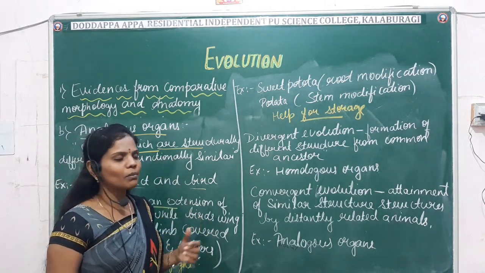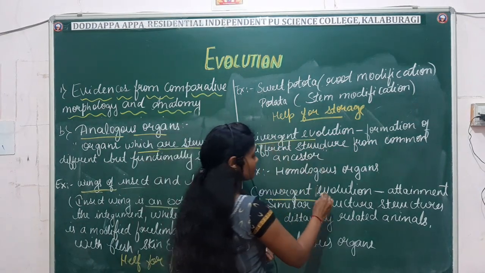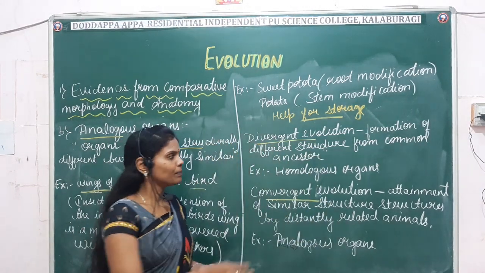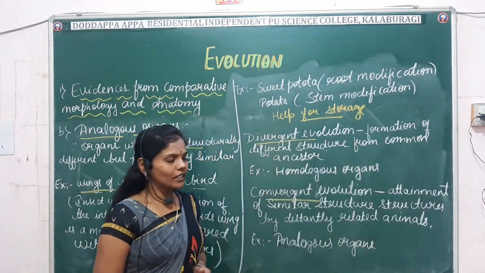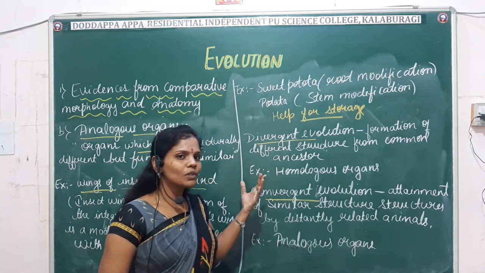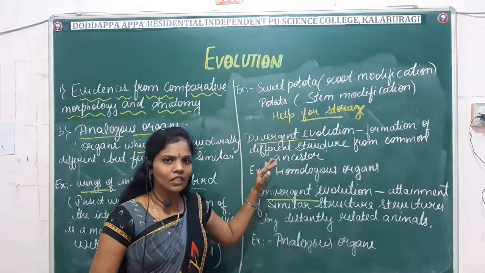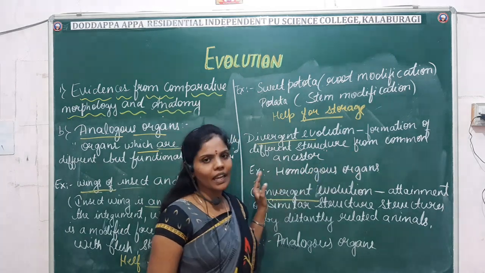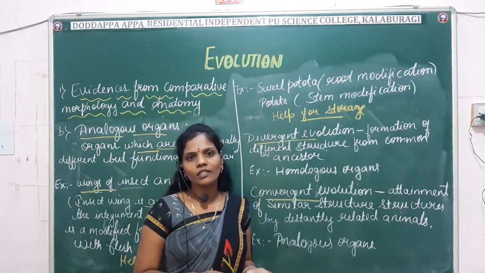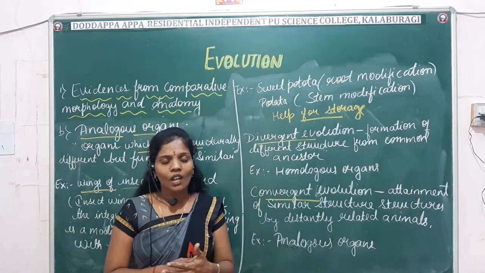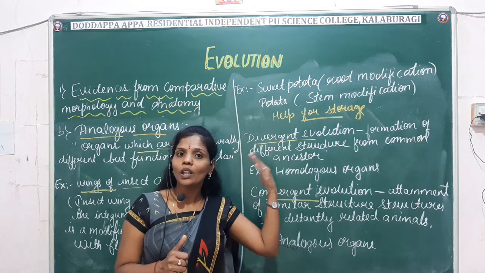Next comes another important part. So what is divergent evolution and convergent evolution? Fine. Divergent evolution is nothing but the evidence which helps us know how the formation of different structures arises from common ancestors. You can see the different modifications we have studied in animals. From where did these structures arise? They are formed from the common ancestors.